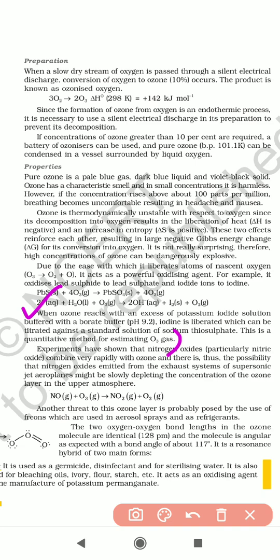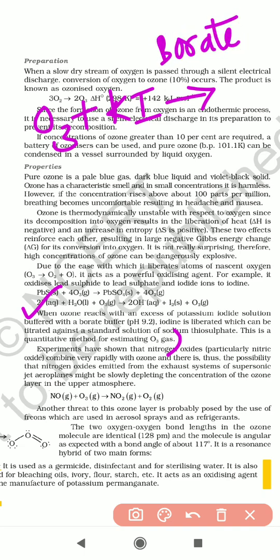Ozone reacts with excess of potassium iodide, KI, buffered with borate solution, and iodine, I2, will be liberated and can be titrated against a standard solution of sodium thiosulfate.